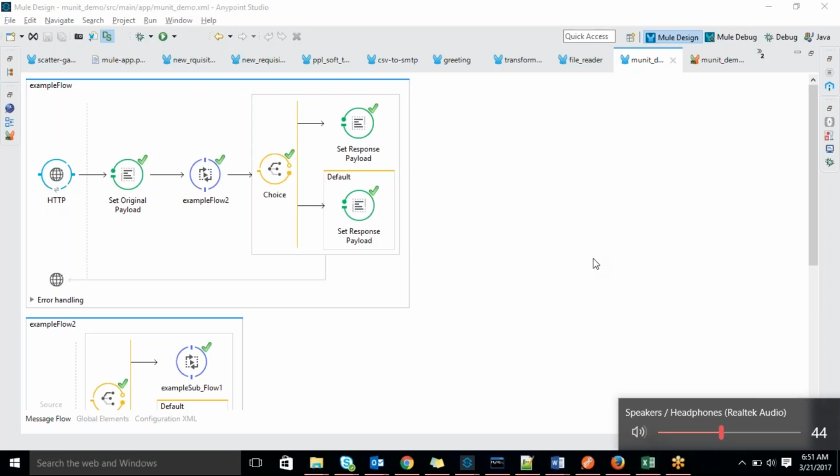So we have to write test cases for whatever flows and subflows you have written. But generally, if you have a deployment, we are going to test our functionality anyway, so there is not much use in that, but it depends on the client. If they want test cases, we have to write them.